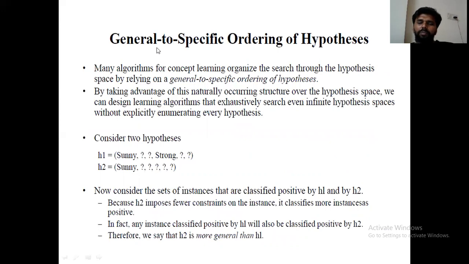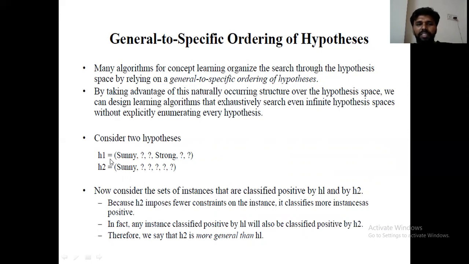And we may order the hypotheses from most general to most specific. How can we write most general to most specific? Yes, we can write. See how we can construct. Observe this one. Here, 2 hypotheses are created. One is H1 and another one is H2.